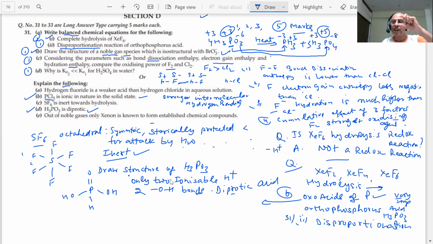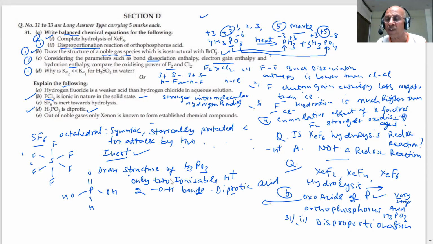Hydrogen attached with oxygen is ionizable because oxygen is an electronegative element. It can release the proton. The P-H hydrogen is not an acidic hydrogen, but it becomes a reducing agent. This P-H bond can easily break. Can you note down? This is an important question.